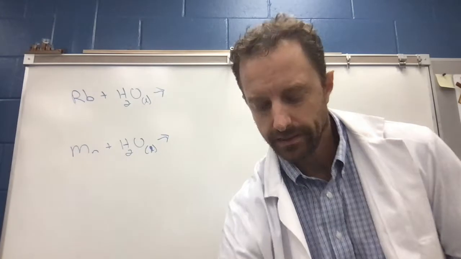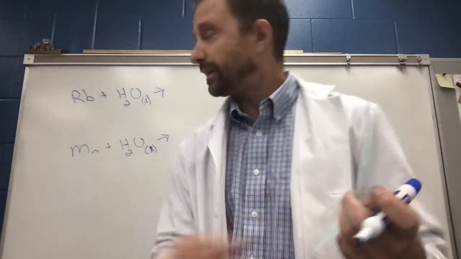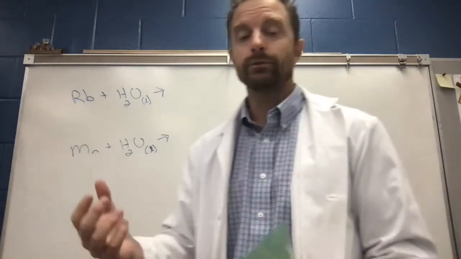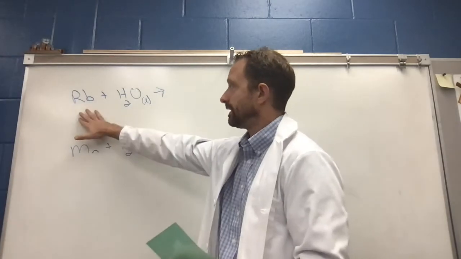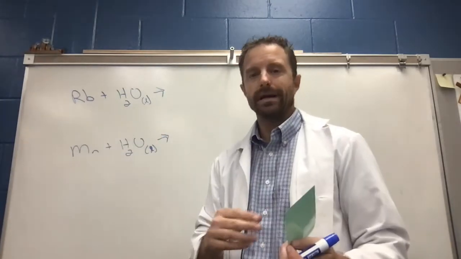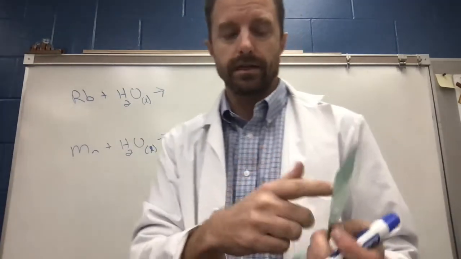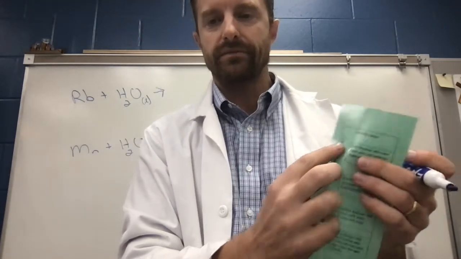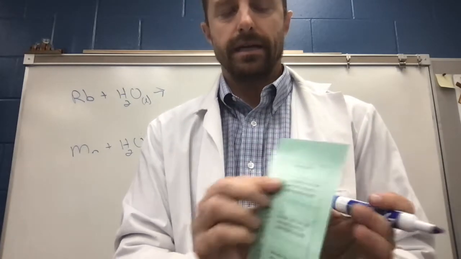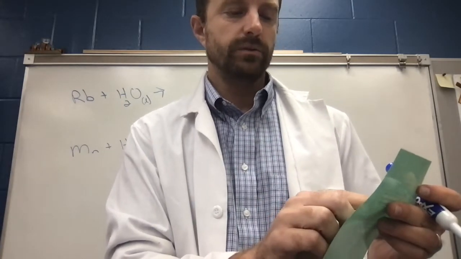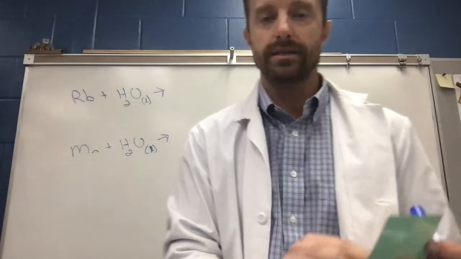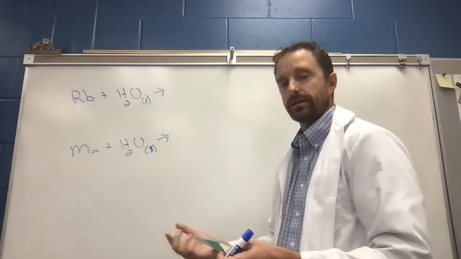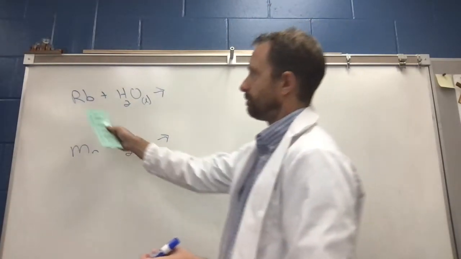So I look at my reactivity series list, right? So I find rubidium on here. I recognize that it's single replacement because I've got an element and then a compound. And when it's water or an acid, you want the words more than the elements there, right? So I see rubidium is right here towards the top, very reactive element. And it says very reactive, will even react with cold water to make metal hydroxide. So a metal hydroxide, right? Hydroxide's OH. So I'm going to make rubidium hydroxide.